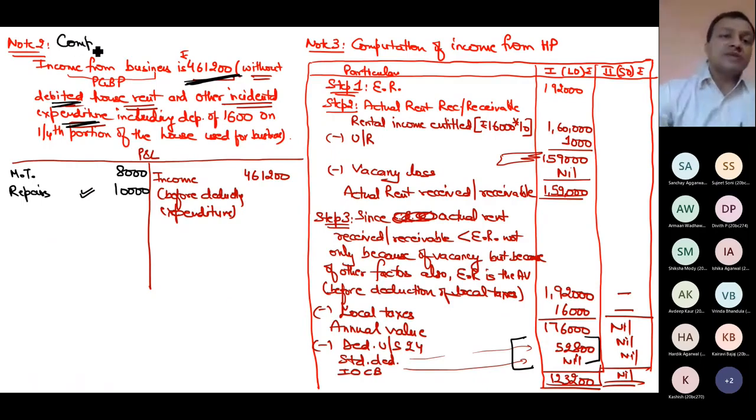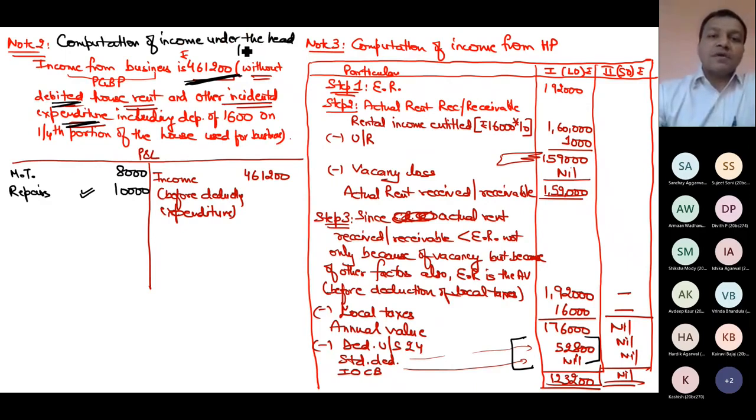So the heading of note 2 is calculation of income as per the provisions of the head, income under the head PGBP. I am computing income under the head PGBP.